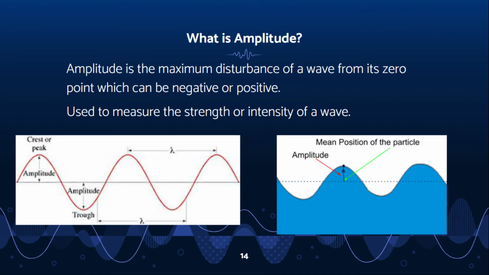Now I'm going to be talking about amplitude. Amplitude is the maximum disturbance of a wave from its 0 point, either positive or negative, which is measured in meters. The amplitude of a wave is used to measure the strength or intensity of the wave. A high energy wave will have a high amplitude, while a low energy wave will have a low amplitude. The amplitude of a wave is its height above the mean level. For example, if you're on a rough sea in a small boat, the distance you travel up and down from the crest of a wave to the trough is twice the amplitude of the wave.